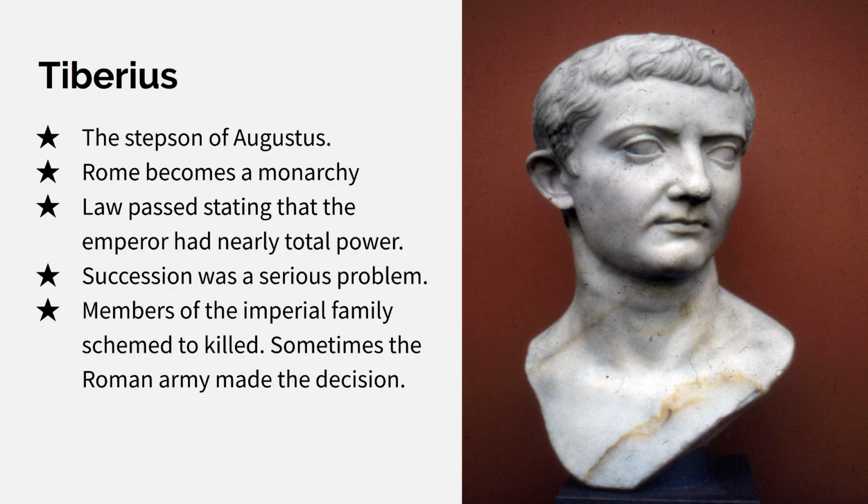Next comes Tiberius, the stepson of Augustus. He becomes a monarch, so we go from emperor to monarch. We know a monarchy is ruled by a king or queen. He passed a law stating that the emperor had nearly total power, what I stated previously as absolute power. His succession was a serious problem, and members of the imperial family schemed to kill Tiberius. Sometimes the Roman army made the decision. Sometimes we call that a coup d'etat.